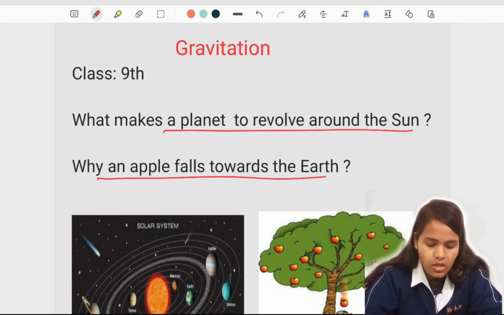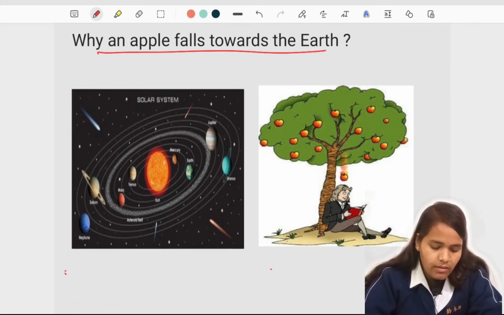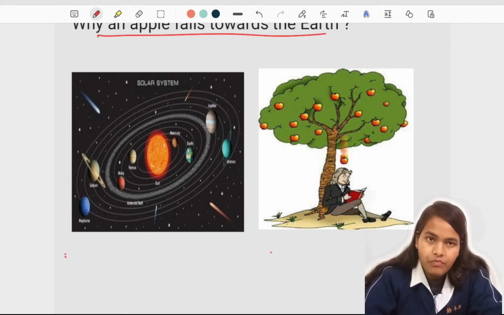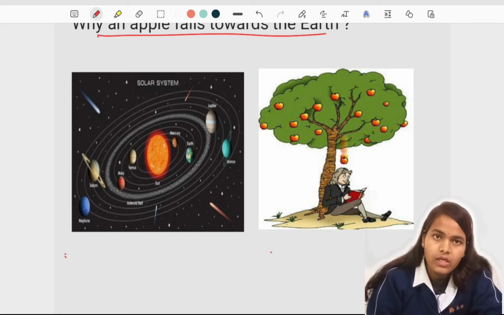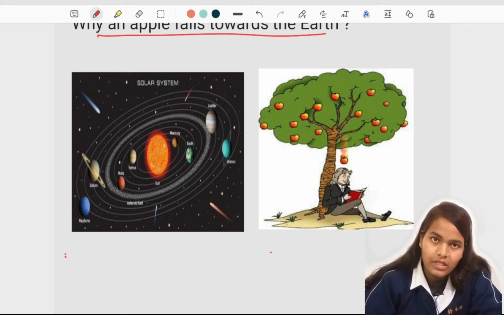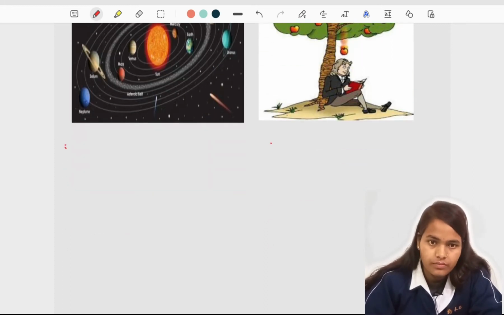As you can see in this diagram, an apple is falling towards the earth, which means the earth exerts some force on the apple to fall towards the earth. And here, as you can see in the diagram, the sun and the other planets are revolving around the sun. So of course there is a force of attraction that causes the movement of the planets around the sun. Now we are going to read about centripetal force.